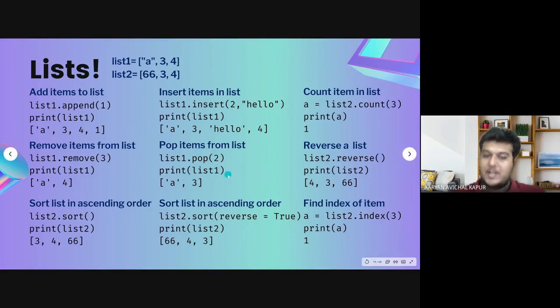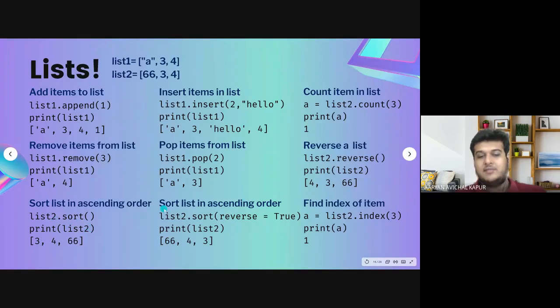When I say pop, it will look for the value on index number 2, right? 0 1 2, it looks for index number 2 and deletes it. Here you can see sort list in ascending order. This would just sort the list. As it is, say 66 3 4, it becomes 3 4 66, right?